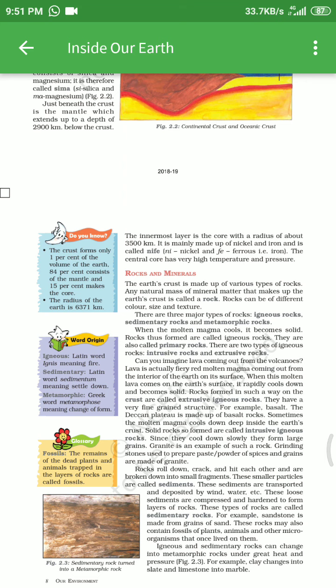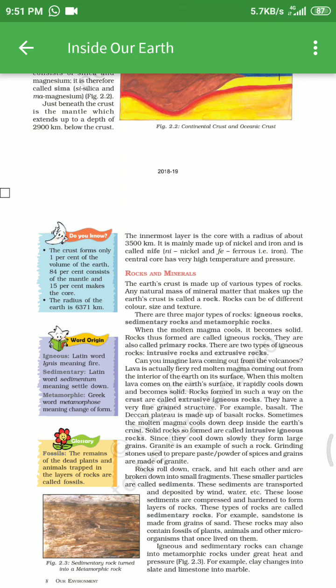The earth's crust is made up of various types of rock. Any natural mass of mineral matter that makes up the earth's crust is called a rock. Underline the line and write down in your copy what a rock is. I repeat once again, any natural mass of mineral matter that makes up the earth's crust is called a rock.